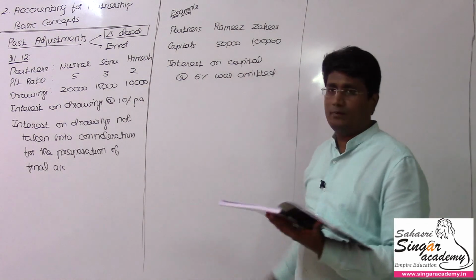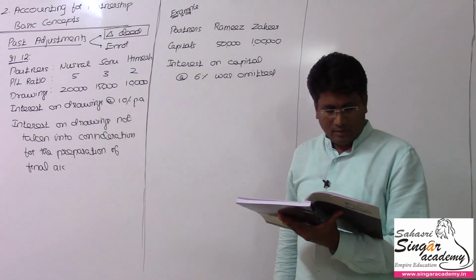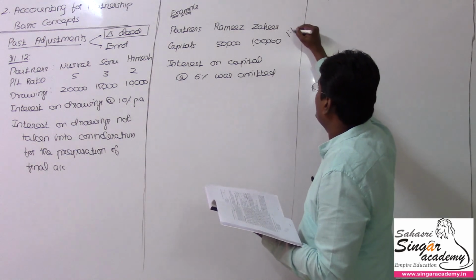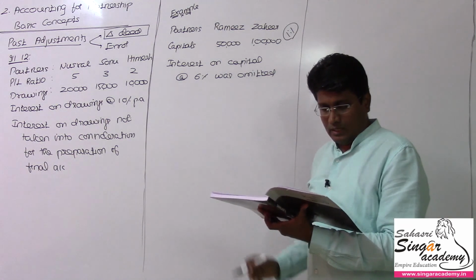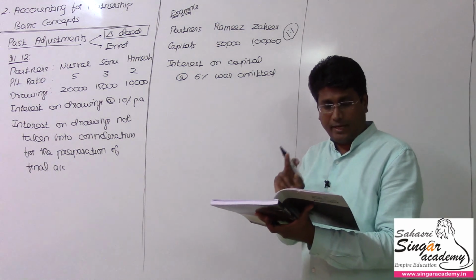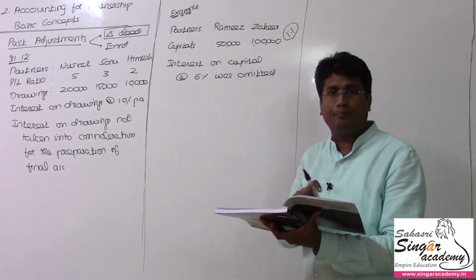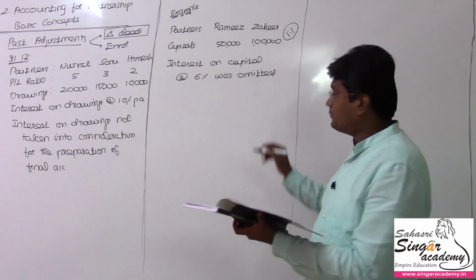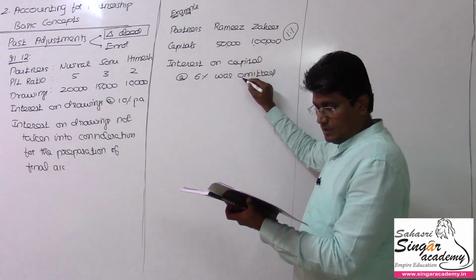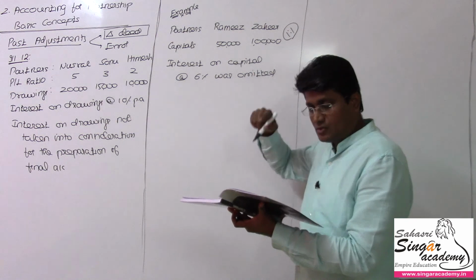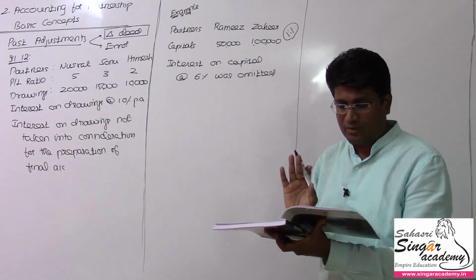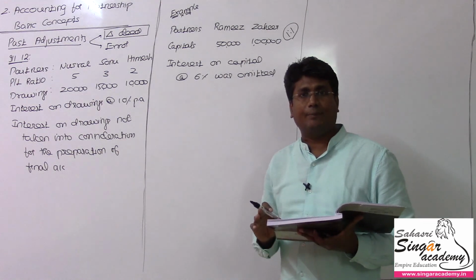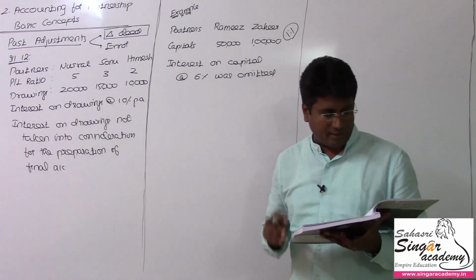Two partners are there and both are equal partners, so the P&L ratio is 1:1. After the accounts for the financial year ending 31st March 2016 have been prepared, it is discovered that interest at the rate of 6% per annum, as provided in the partnership deed, has not been credited to the partners' capital accounts before the distribution of the profit. So the deed says that we have to offer 6% interest on capital, but it's not provided. It's an error.